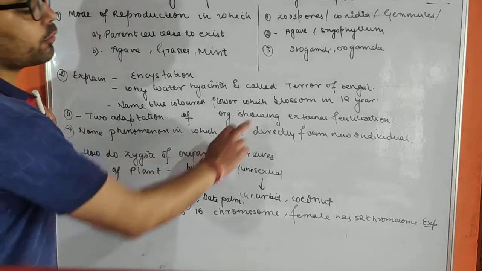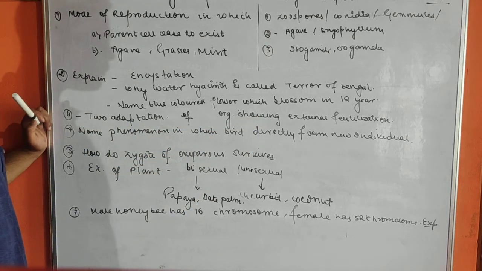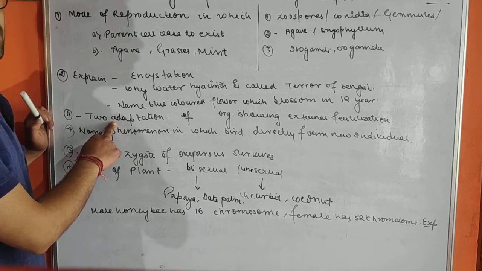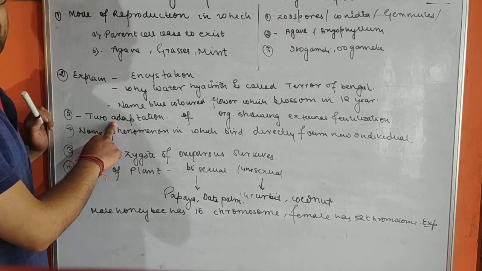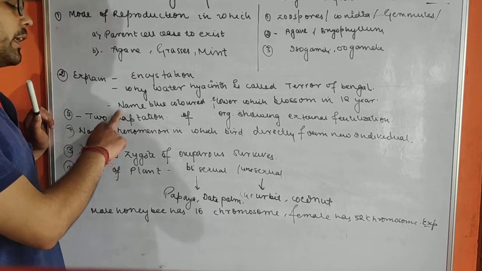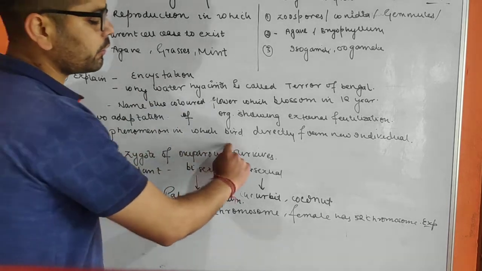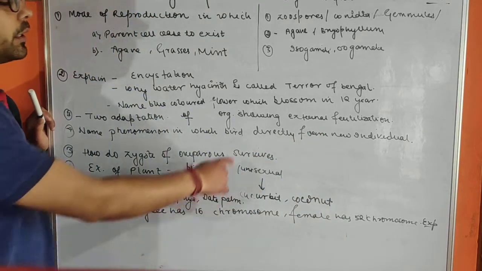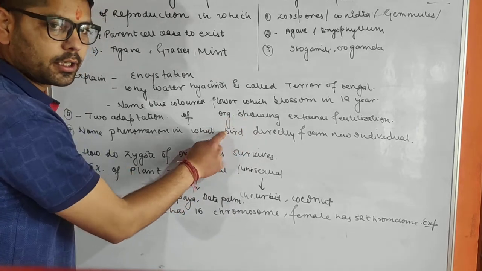Now, two adaptations of organisms showing external fertilization. First, the male gamete is released in high numbers, and second, the male and female gametes are released at the same time, that is synchronization in the release of male and female gametes. Name the phenomenon in which a bird directly forms a new individual. That is parthenogenesis. Remember, turkey is the bird.